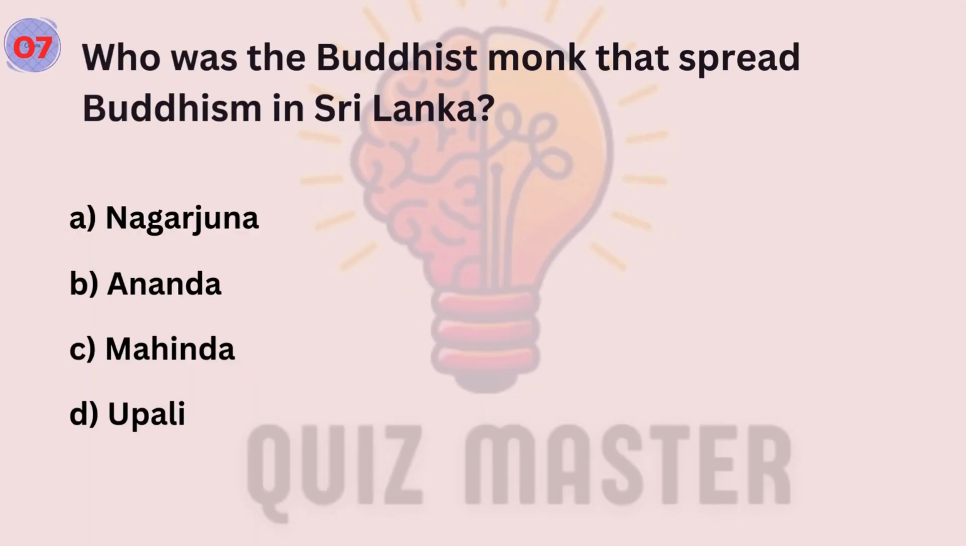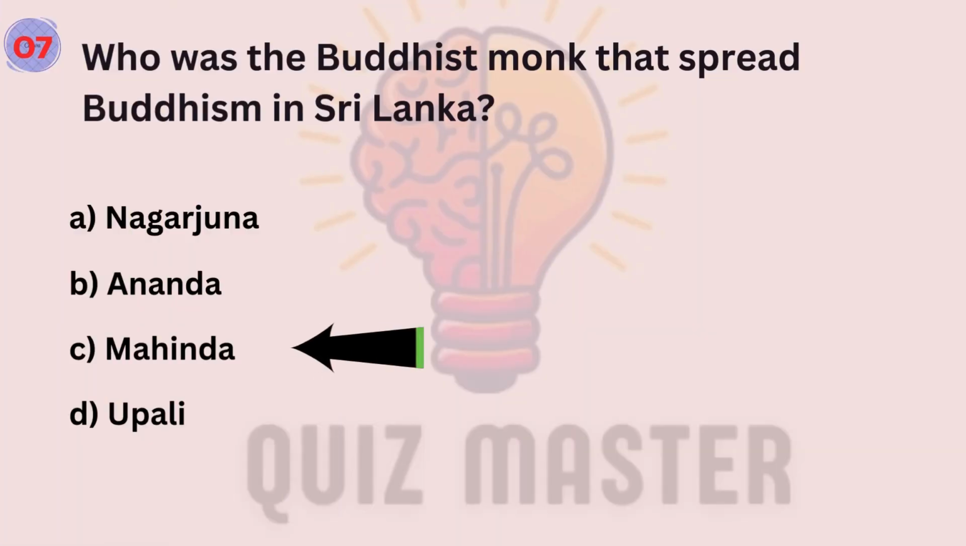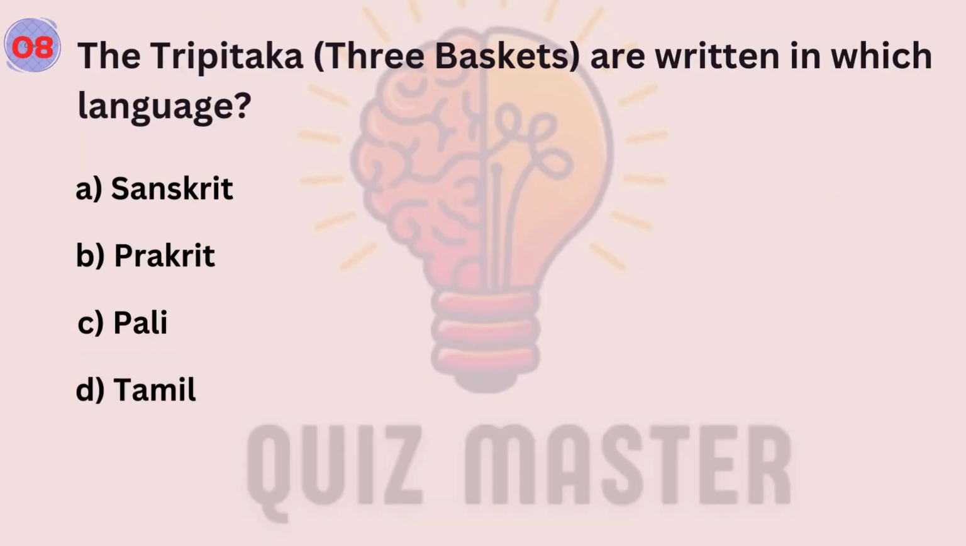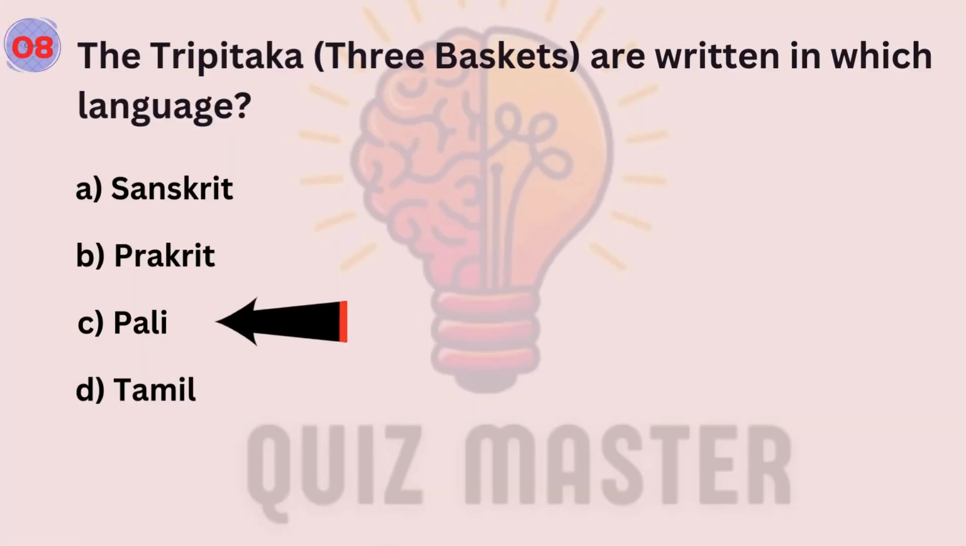Question number 7. Who was the Buddhist monk that spread Buddhism in Sri Lanka? Answer is C. Question number 8. The Tripitaka, 3 baskets, are written in which language? Answer is C.